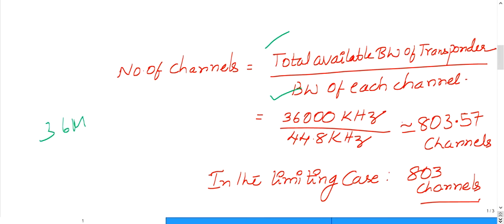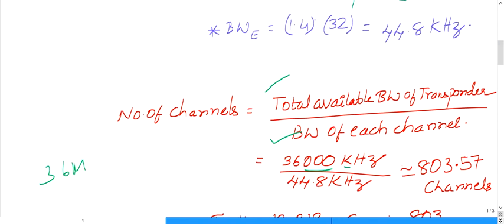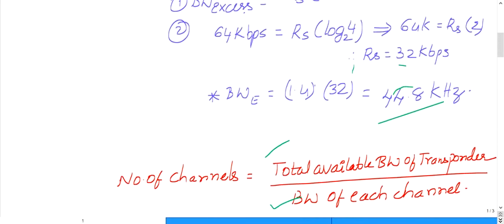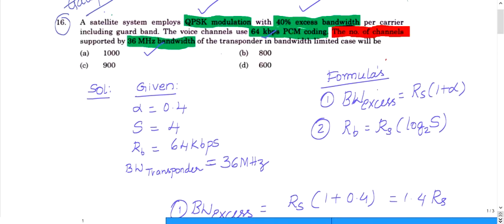Mega is 10 power 6, so splitting 3 zeros, it will be in kilohertz. 36,000 divided by the bandwidth of each channel, which is 44.8, which we just obtained. If you divide this, you are going to get 803.57 channels.